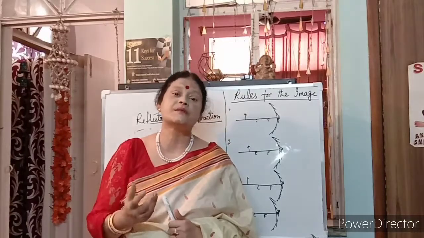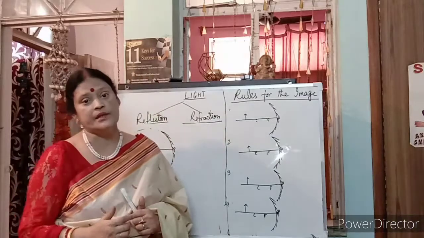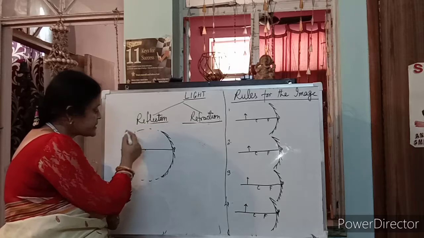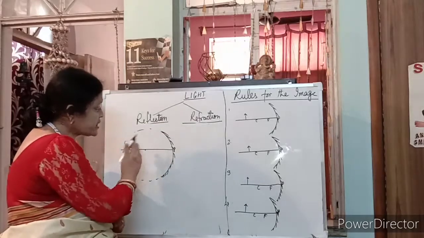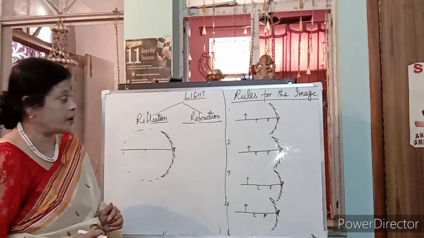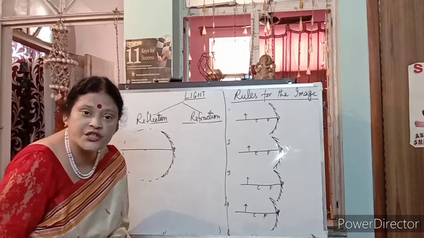Now, there are a few terms which I want to tell you about spherical mirrors. Now, this is the mirror. I have taken one part. This is the sphere from which I have taken one part, where we will consider all the rules. Now, the part which we have taken is known as the aperture.